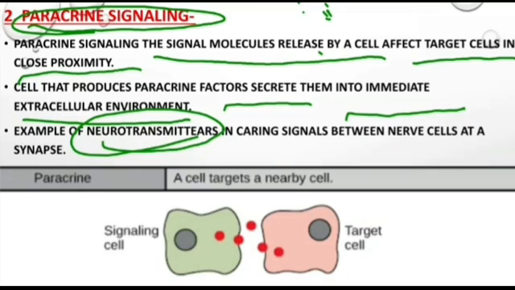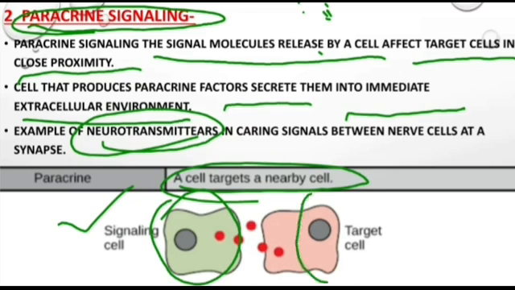So here you can see paracrine signaling, a cell targeting a nearby cell. Here is cell number 1, here is cell number 2. It releases some chemical messenger which is the ligand. It will act on the target cell, and the target cell will show its effect.